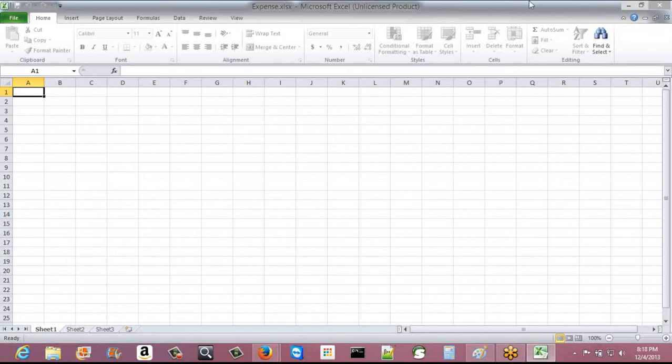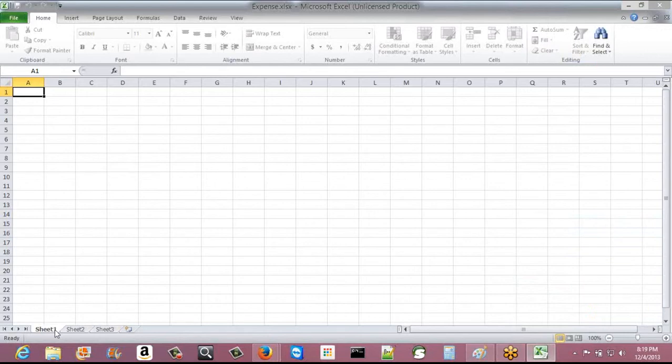If I want to create the expense sheet for November, I'll rename this sheet as November, then create a new sheet for December, and then January for another sheet. Month by month I'm storing my information in this Excel file.